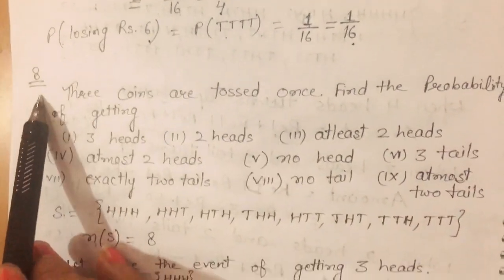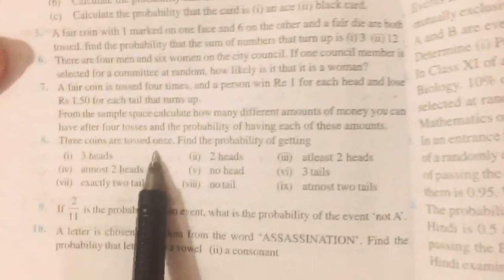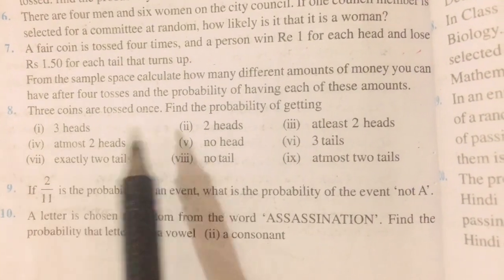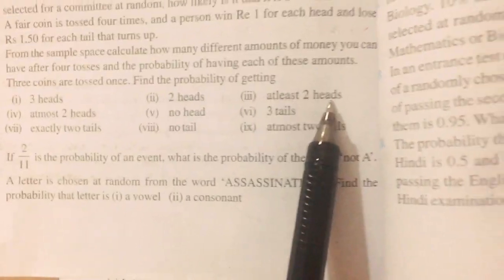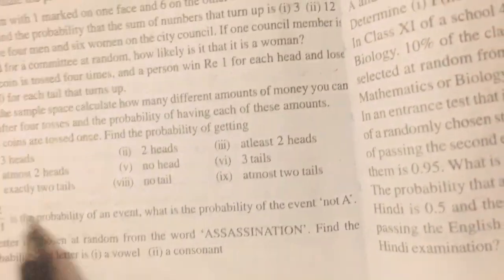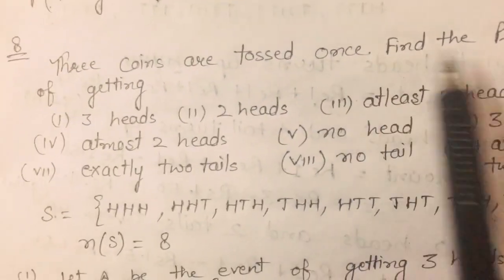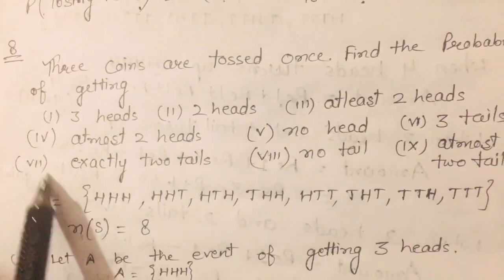Now question number 8. In question number 8, 3 coins are tossed once. Find the probability of getting 3 heads, 2 heads, at least 2 heads. So these are 9 cases. We will discuss these 9 cases. If 3 coins are tossed once, then find the probability of getting these 9 cases.